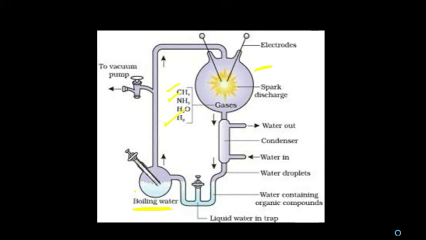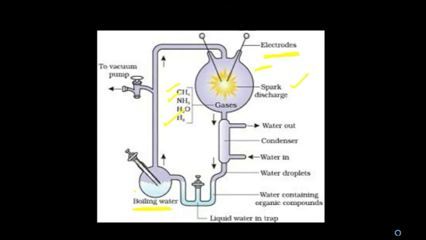This chamber is connected with a tungsten electrode. When electricity passes through this tungsten electrode, it discharges a spark, which is similar to lightning. Because of this physical force and water vapor, the gases react with each other.